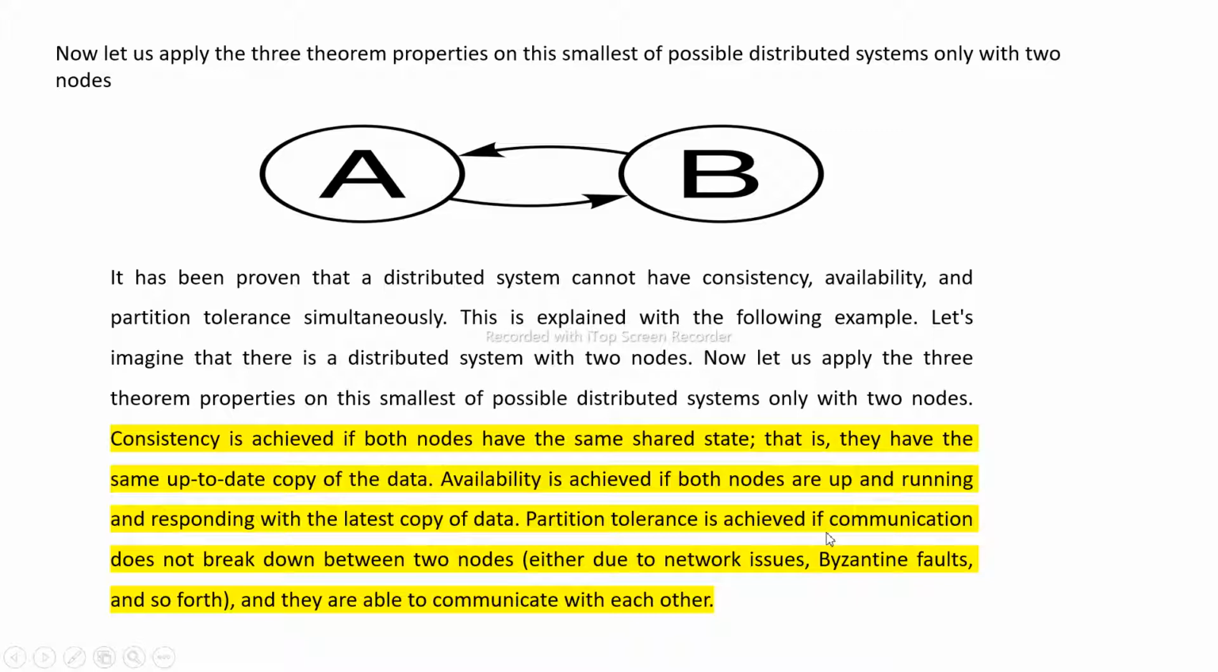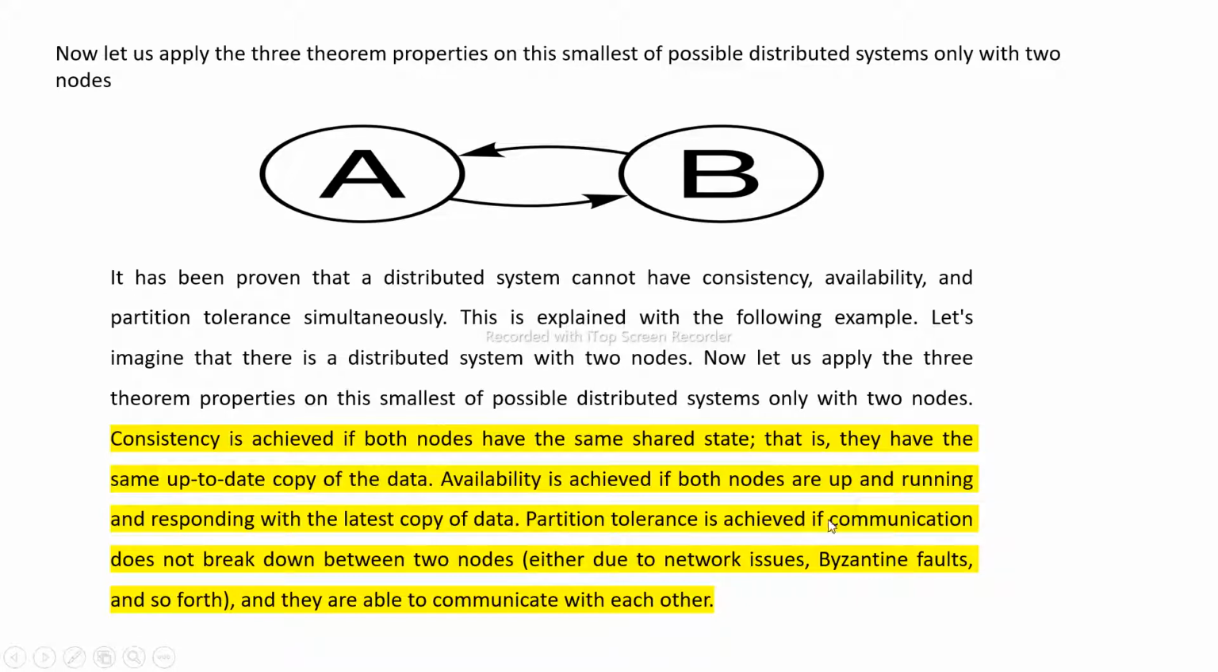Partition tolerance is achieved if communication does not break down between two nodes. See, once again I am reading, this is important. We just now saw C and A. The problem is the CAP problem, isn't it? C is there, A is there. What about P? Partition tolerance is achieved if communication does not break down between two nodes. This is the communication link between node A and node B. Suppose it breaks down. What will be the problem? What will be the consequences?